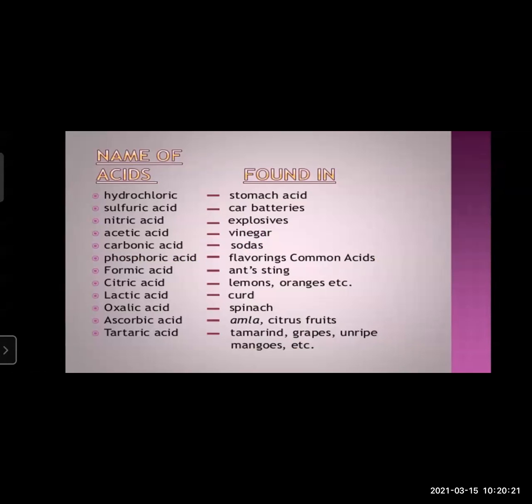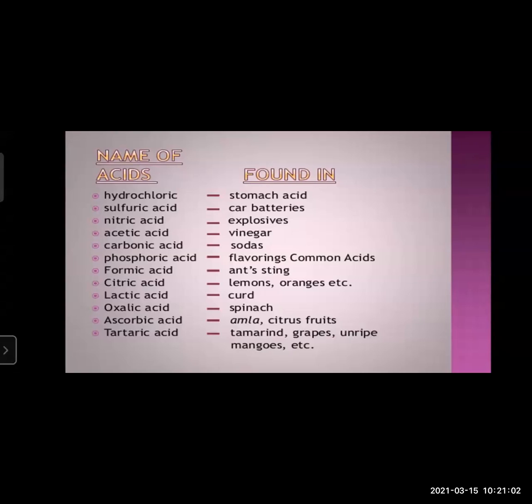Now, again, some other names of acids. Just now we have seen oxalic, lactic and others, but where they are found, we'll see. This is for your additional knowledge. Hydrochloric acid we get very often when we suffer from acidity. When we suffer from acidity and don't feel like eating anything, and there is a burning sensation in our chest, at that time the amount of hydrochloric acid in our body is increased, and therefore we feel acidity. So hydrochloric acid is found in the stomach.